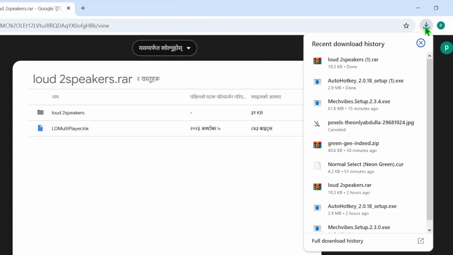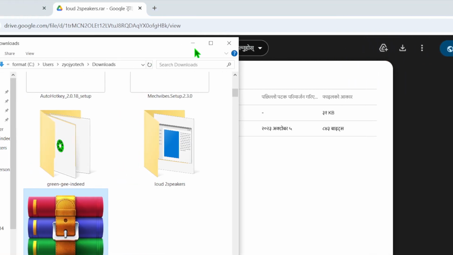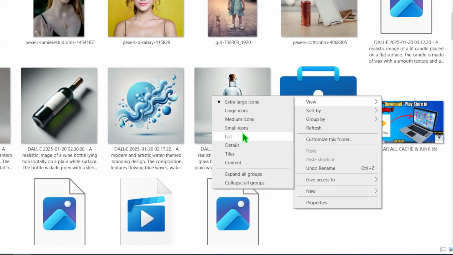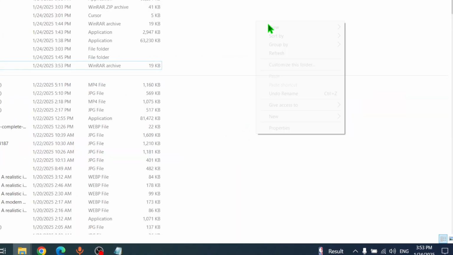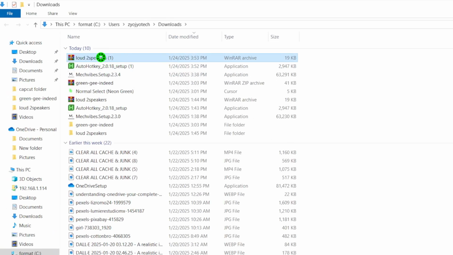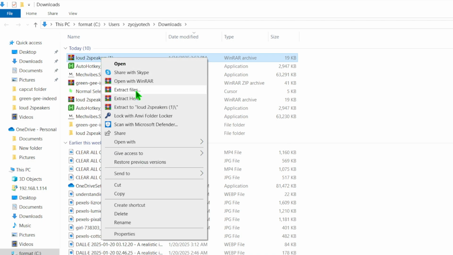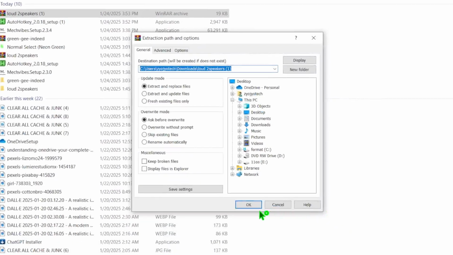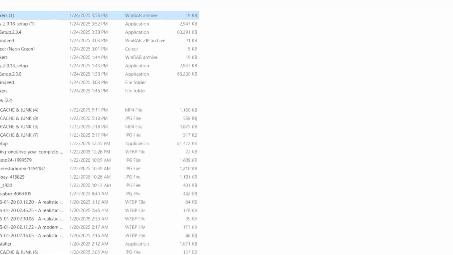It is Loud to Speaker. After downloading it, right click and extract the file, Loud to Speaker, and press OK.